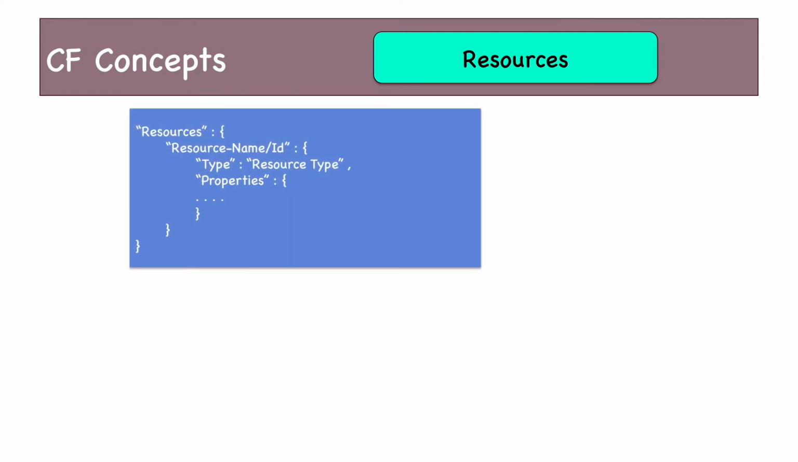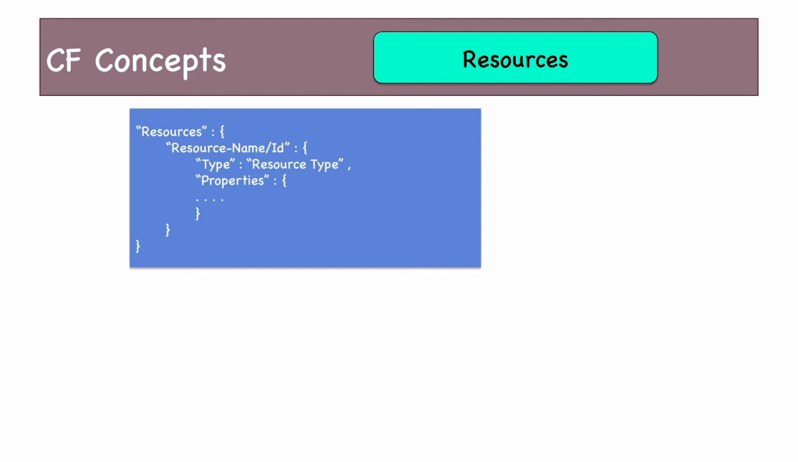Then we have resources, which is the one and only mandatory section in a CloudFormation template. So this is how you define resources. The keyword is also Resources. You mention the resource name or ID. Now remember one thing, the name or ID, these are logical. That means you define it. It can be any name. Then we have resource types.